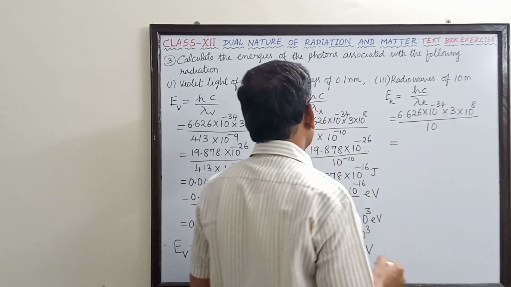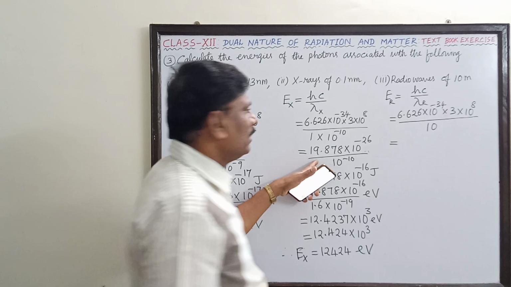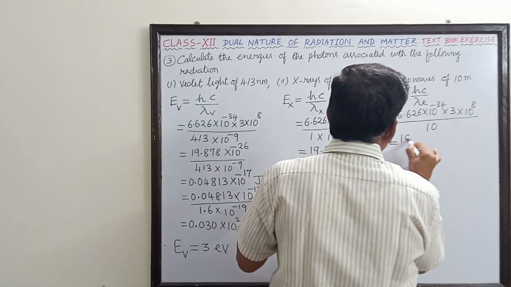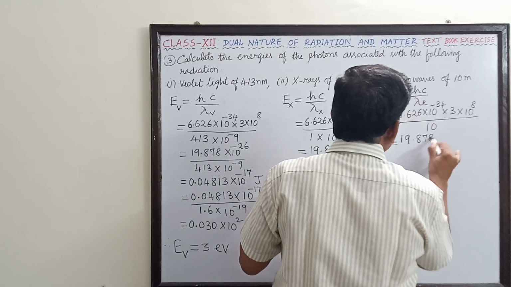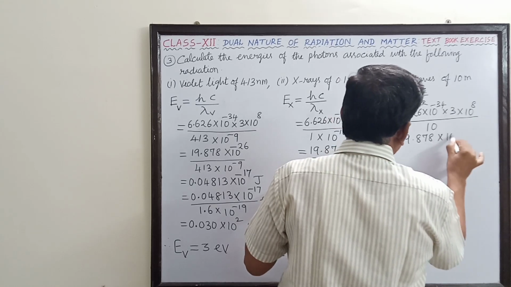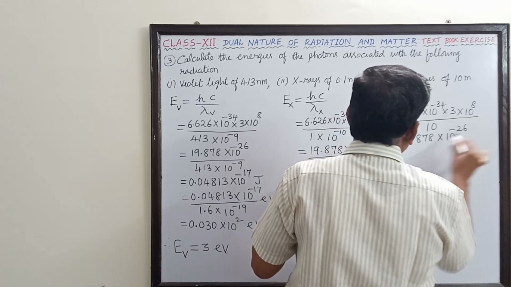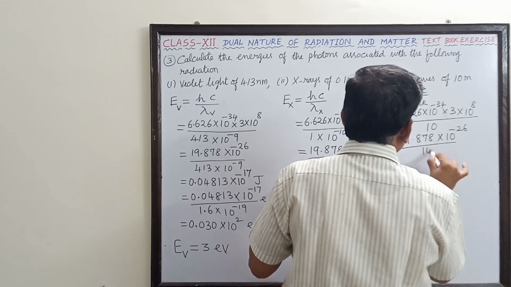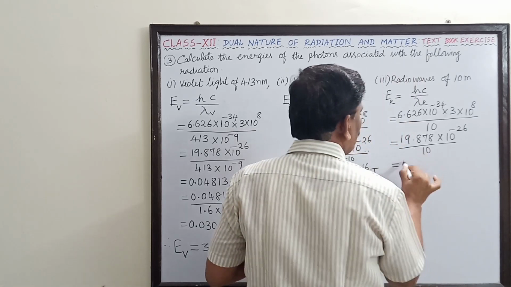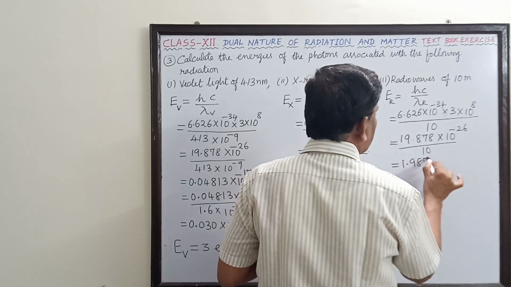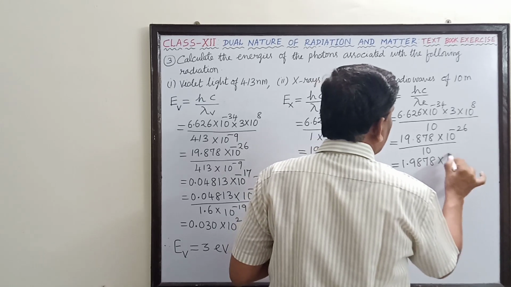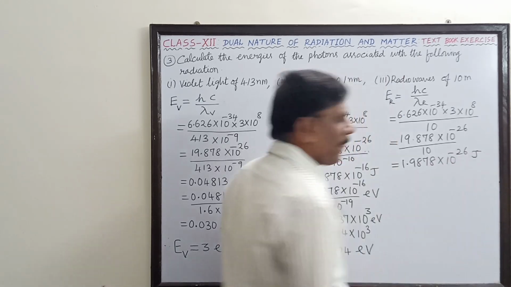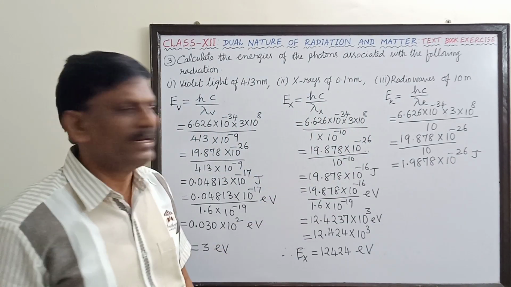The numerator is the same, 19.878 into 10 to the power of minus 26, divided by 10. So this becomes 1.9878 into 10 power minus 26 joule. Just dividing by 10 only.